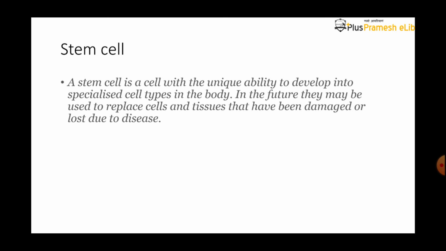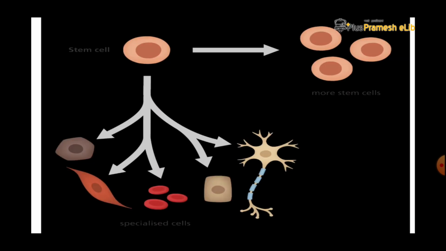What is a stem cell? The stem cell has a unique feature that it can develop into any type of cell of an organism. I mean that it can produce any type of cell. In the next slide you can see the stem cell.